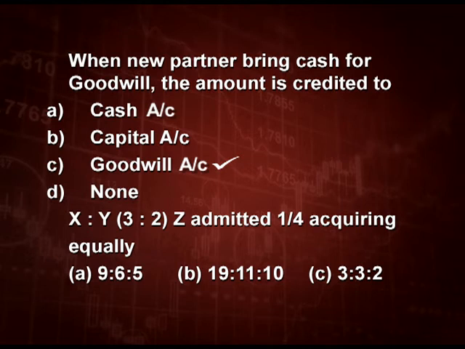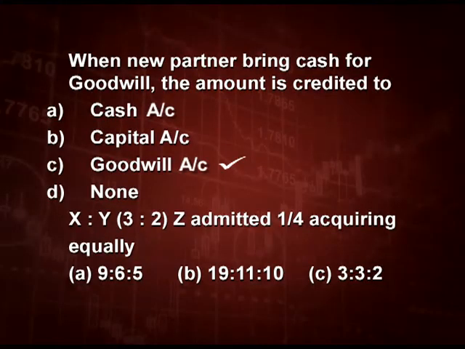You will do it at home, but if you have to do it just now, see, Z is admitted for 1/4 share, the remaining is 3/4. This 1/4 he is acquiring equally from X and Y. It means half of 1/4, that is 1/8 from X and 1/8 from Y. We will deduct 1/8 from both X and Y, and we will be able to calculate the new ratio. I will tell you one example of how we can do it very fast.